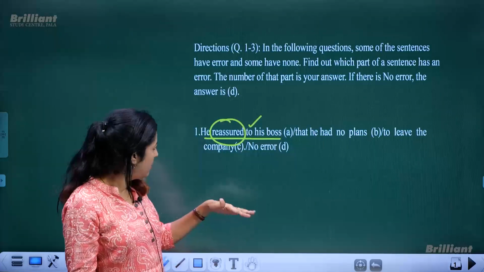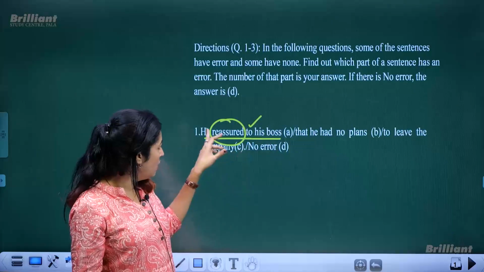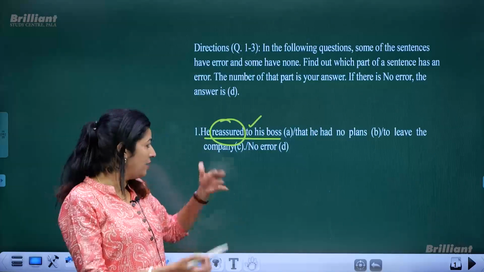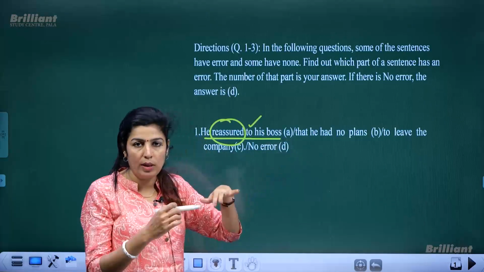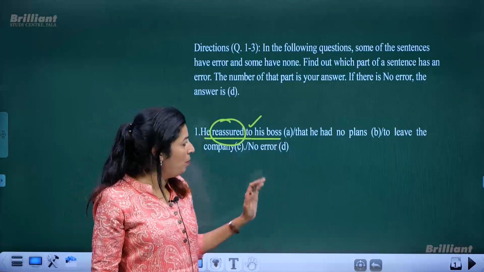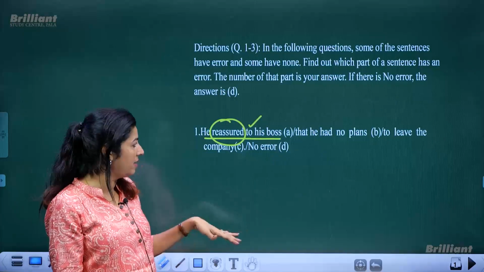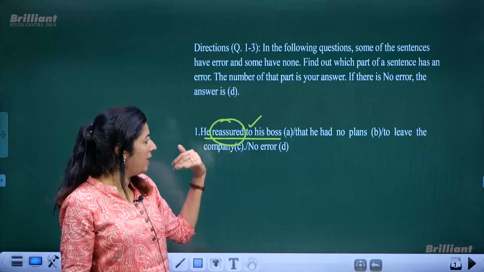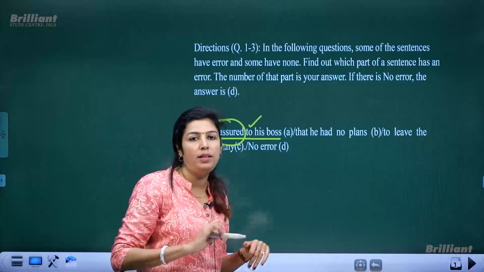So the first part, the A part of the sentence, has gone wrong. The correction goes like this: he reassured his boss that he had no plans to leave the company. So the error is in the A part, and the correction is to omit the word to.